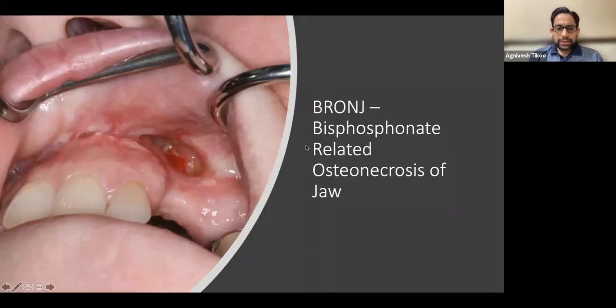Now, another important term which we should all be aware of is BRONJ, or bisphosphonate related osteonecrosis of the jaw. It is basically a non-healing ulcer which presents on the gums or on the teeth, and it can have myofascial involvement.